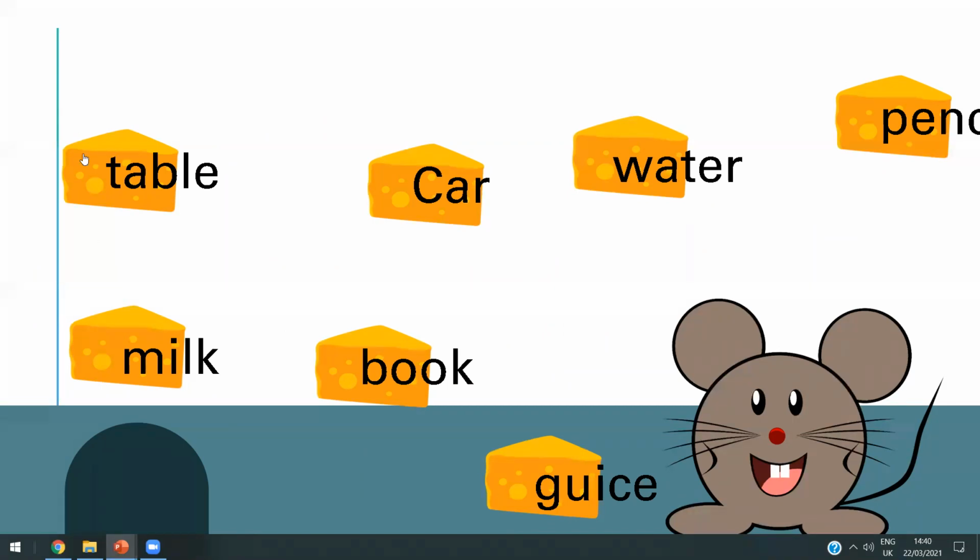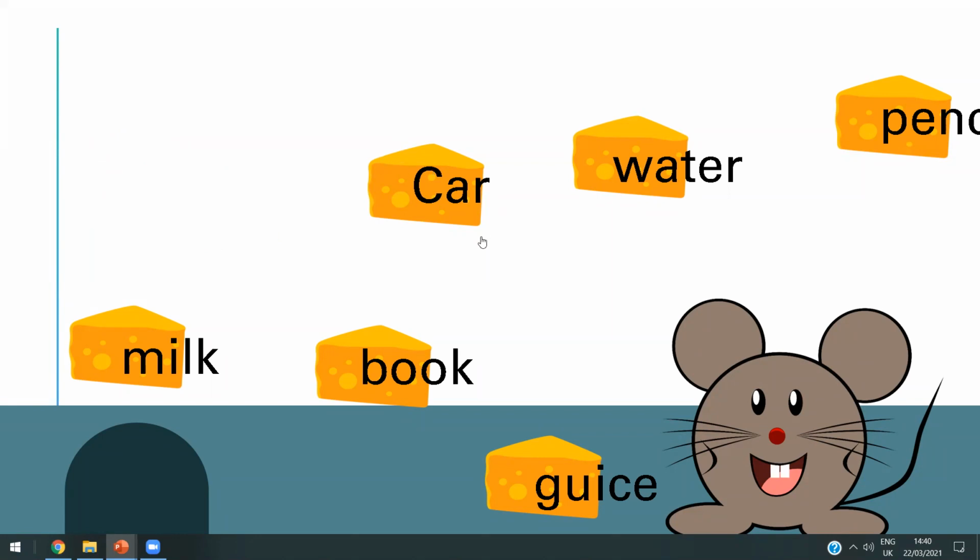The table is a solid or no? Ziad, where are you? The table is a solid, yes or no? Yes, the table is a solid. The table has a fixed shape. What about the car? Is the car a solid? Car has a fixed shape. So is it a solid or liquid?